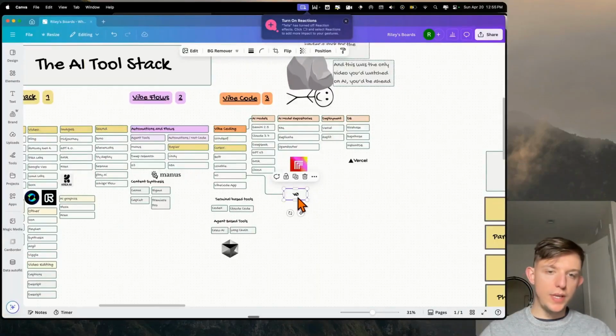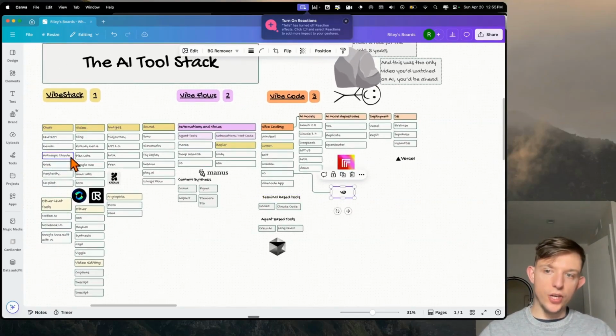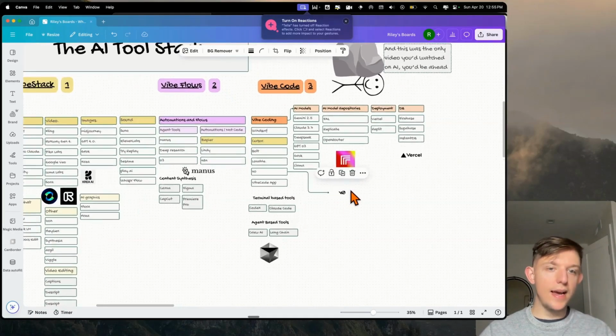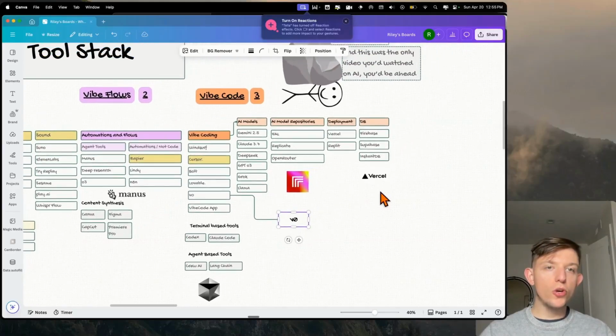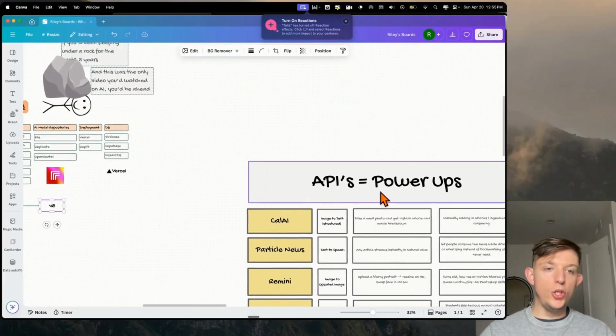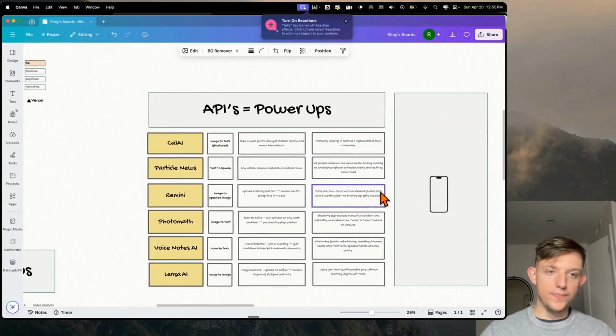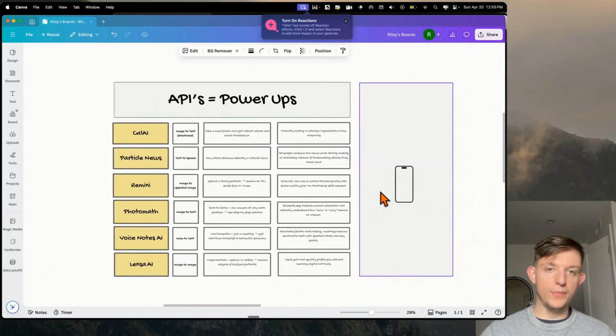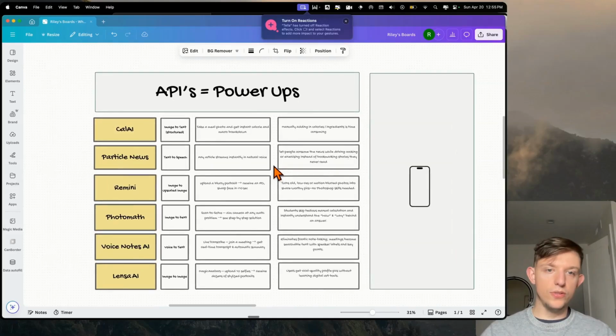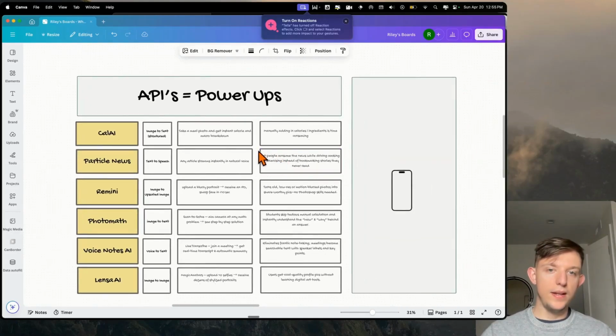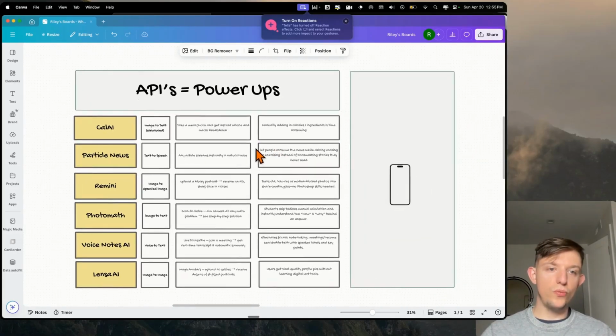All right, so we just used AI to create a website, a landing page, and we put AI-generated images and videos within that website. But what if we actually want to create an app that uses these AI power-ups or APIs? I call APIs power-ups because these are external tools that you can add to your app, and it creates really cool features. And so I want to start off with some examples.